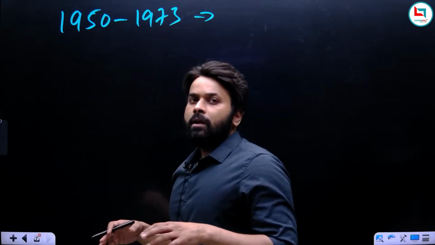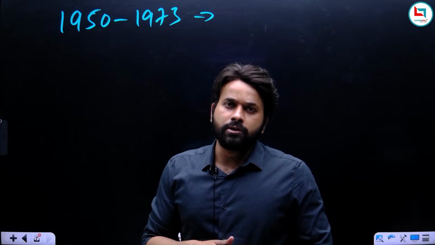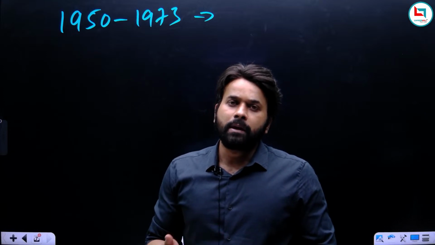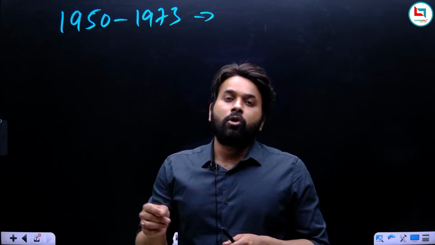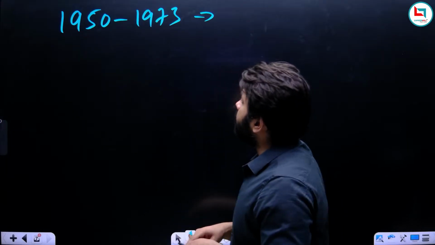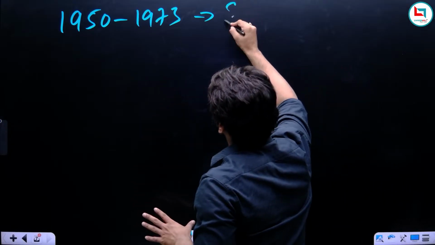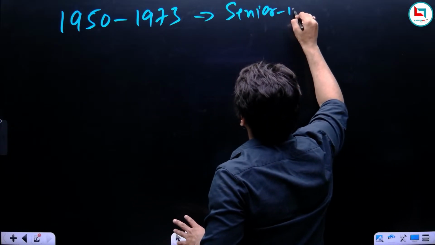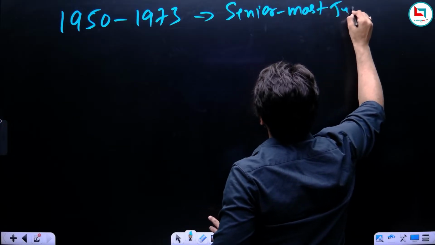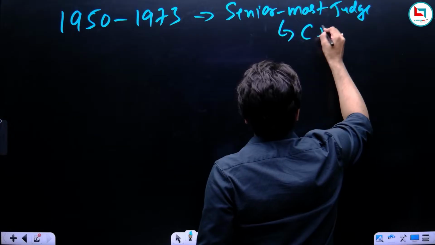Convention means it was like a parampara. Ye ek parampara thi, hai na? It was not mentioned in the Constitution. It was more or less like a parampara, and the parampara was simple. Whoever was the senior most judge of the Supreme Court was appointed as the Chief Justice of India. So it was the convention. So from 1950 to 1973, the senior most judge of the Supreme Court was appointed as the Chief Justice of India.